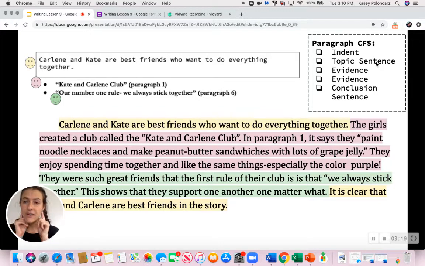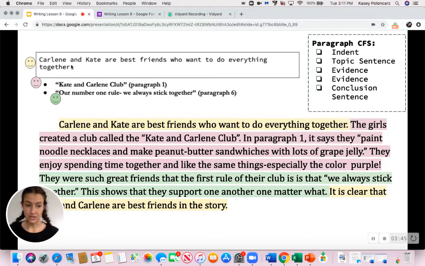What's the first part of the CFS? Everybody should be saying indent. What comes after the indent? Topic sentence. What comes after our topic sentence? Evidence. Now be careful, you don't want 1 piece of evidence, you want 2. And then our conclusion sentence. Okay, so we're gonna go through this together.